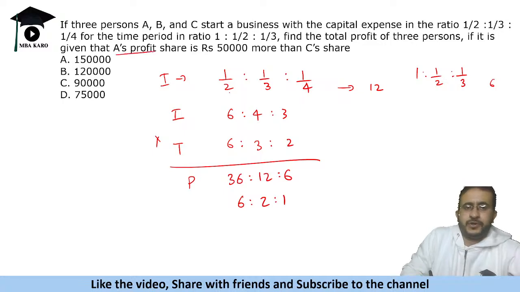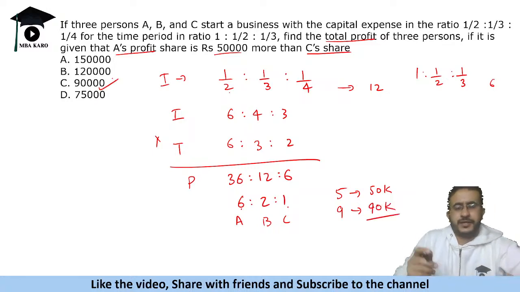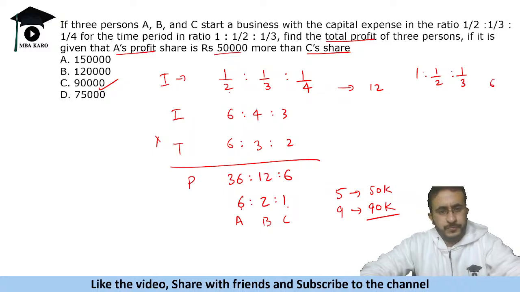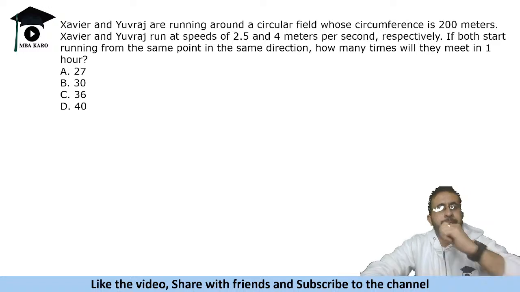It says A's profit is 50,000 more than C's share. This is ABC. Difference is 5 parts is 50,000. So total is 9 parts. Right? Total profit is 9 parts, which is 90,000. So simple question. You should just know how to convert these fractions into proper ratios. Okay. All right. So let's move on to the next question.